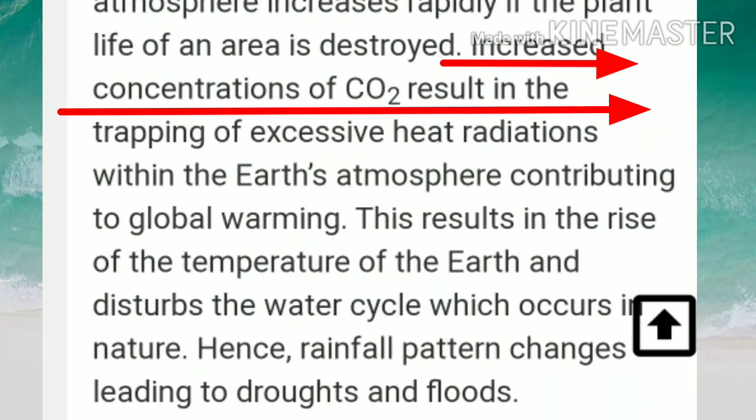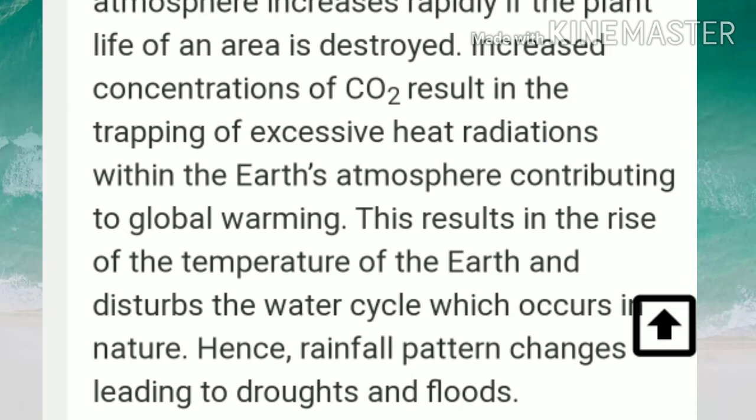Increased concentration of carbon dioxide results in the trapping of excessive heat radiations within the Earth's atmosphere, contributing to global warming. This results in the rise of the temperature of the earth and disturbs the water cycle which occurs in nature. Hence, rainfall patterns change, leading to droughts and floods.